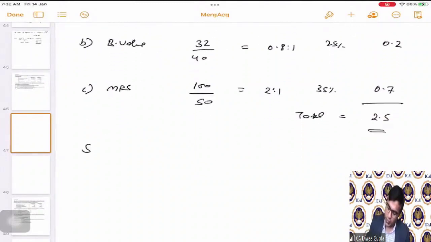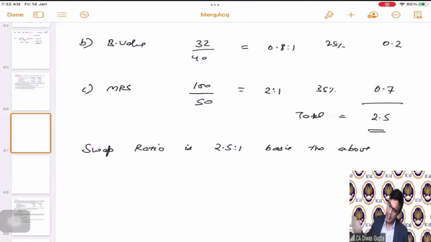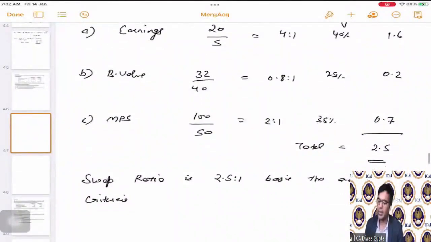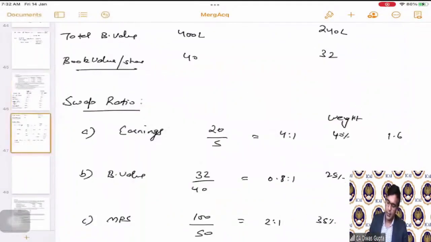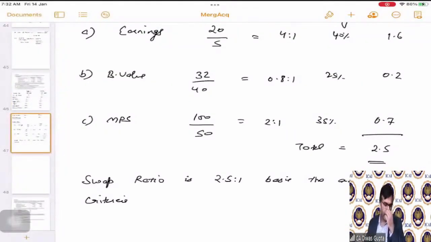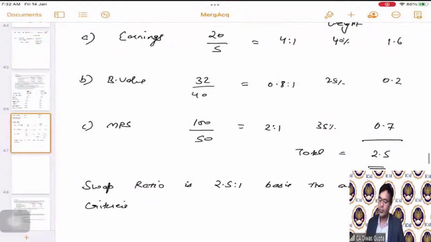So that means the swap ratio is 2.5:1 basis the above criteria. Whatever is the criteria given to us in the question, we have applied that criteria and we have found that the overall swap ratio comes out to be 2.5:1. Okay. You can note it down, but then we'll move to the next part. So till now we have calculated the swap ratio. Okay, students.